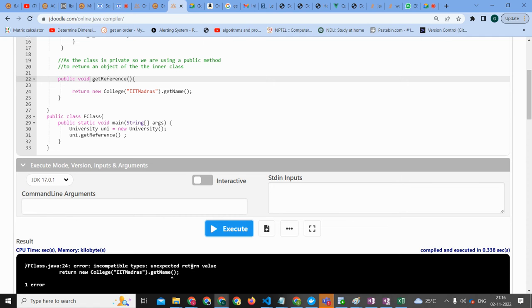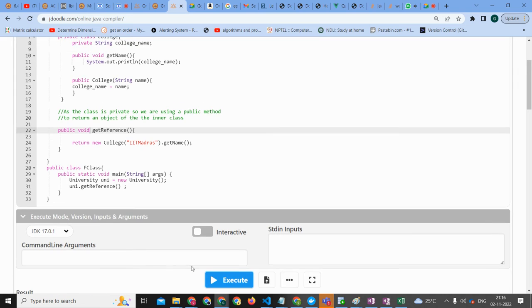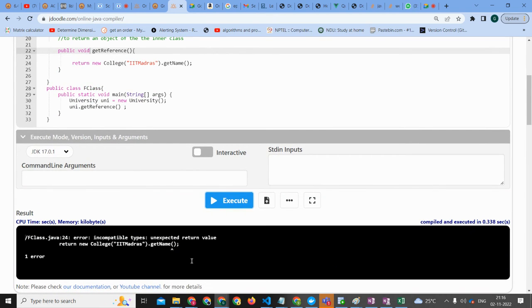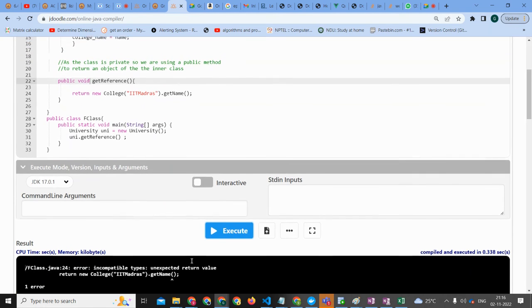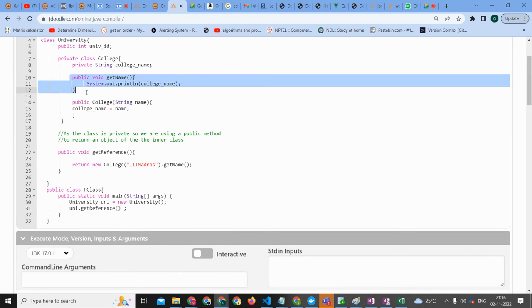Unexpected return type. I'm not understanding what this is. I think you don't need to return anything, you just need to print. We just need that statement only, line number 24.